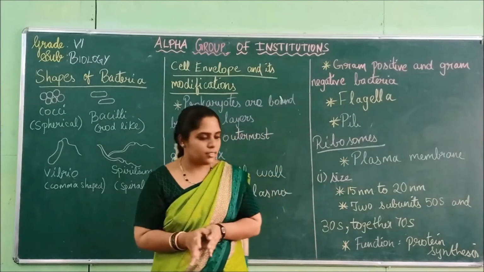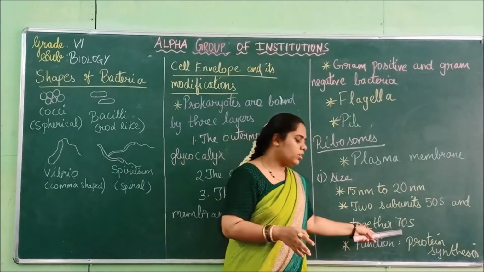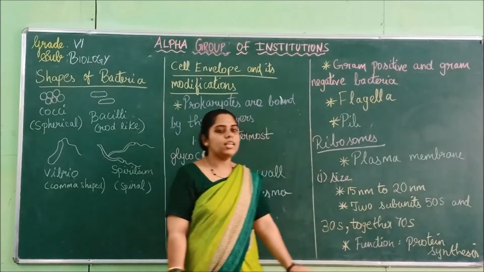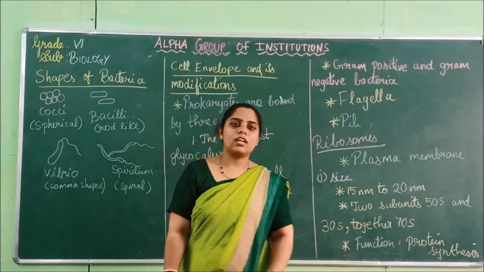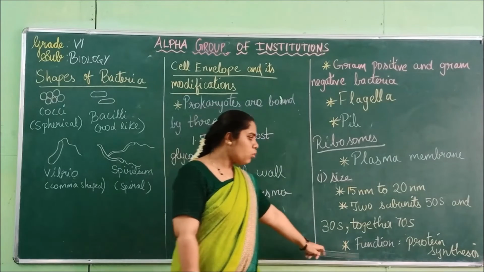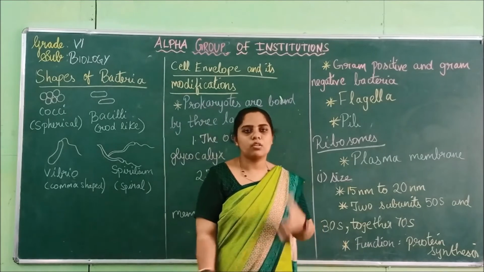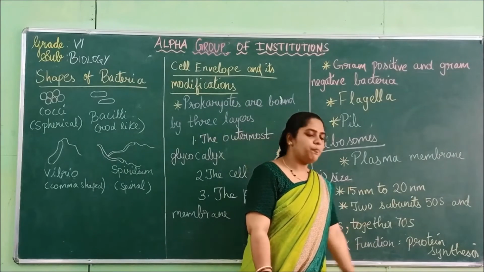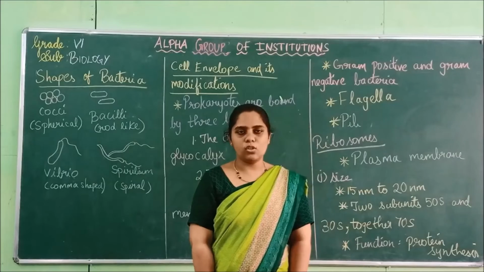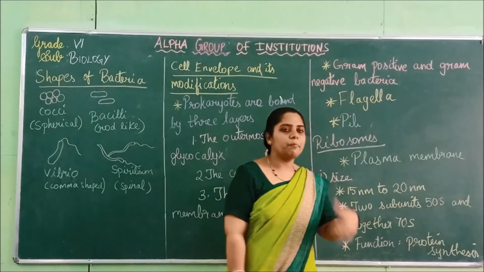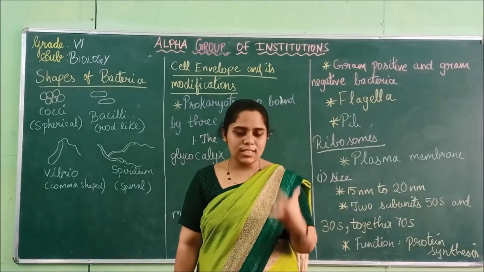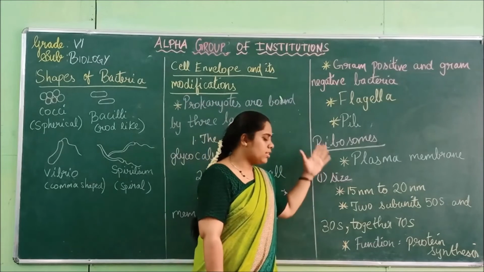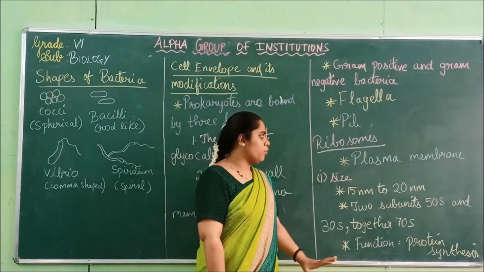When they are together, they are around the size 70S. So this is all about the size of the ribosome. And what is the function of the ribosome? It is present for the protein synthesis of the body. For the protein production of the cell, these ribosomes are present. So this is all about ribosomes.